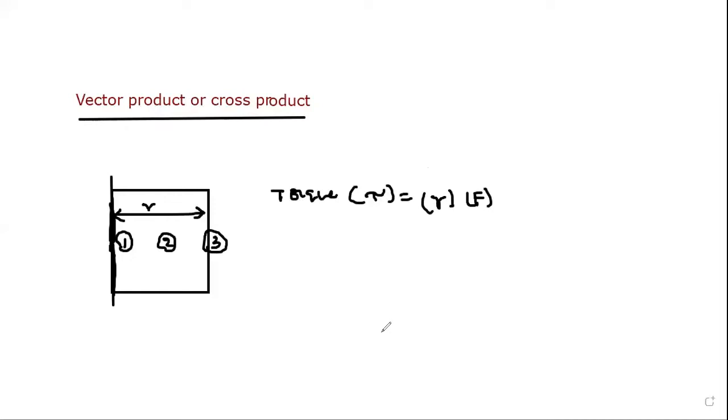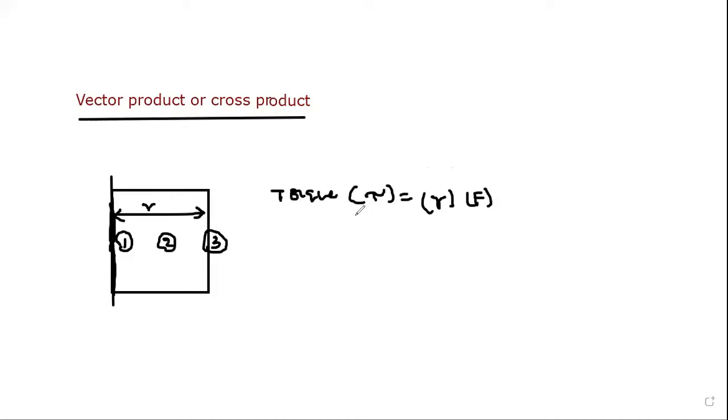What are the two factors to understand rotational motion? Perpendicular distance and force. Understood? Yes, sir. Both are vectors: the perpendicular distance is a vector, force is a vector, and torque is also a vector.